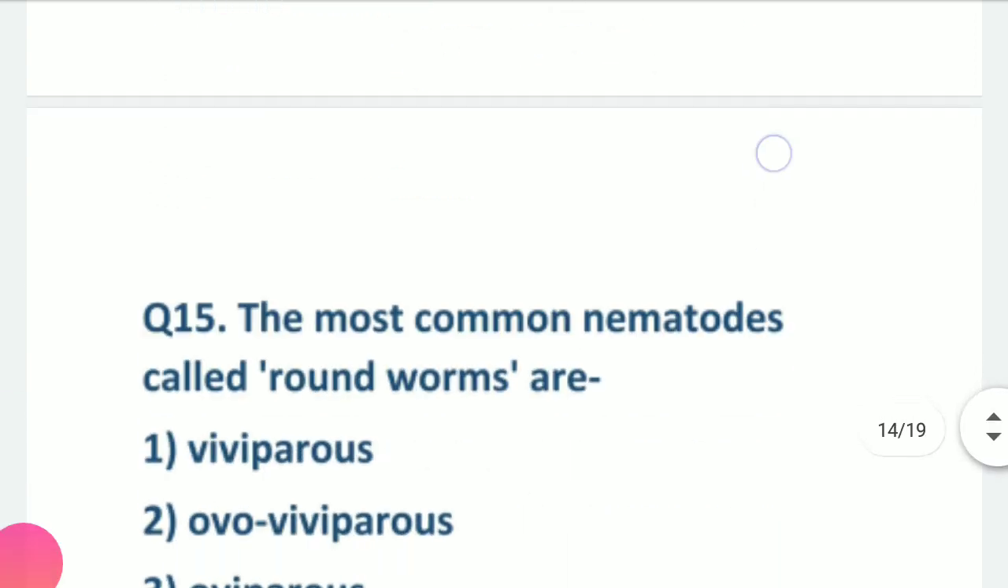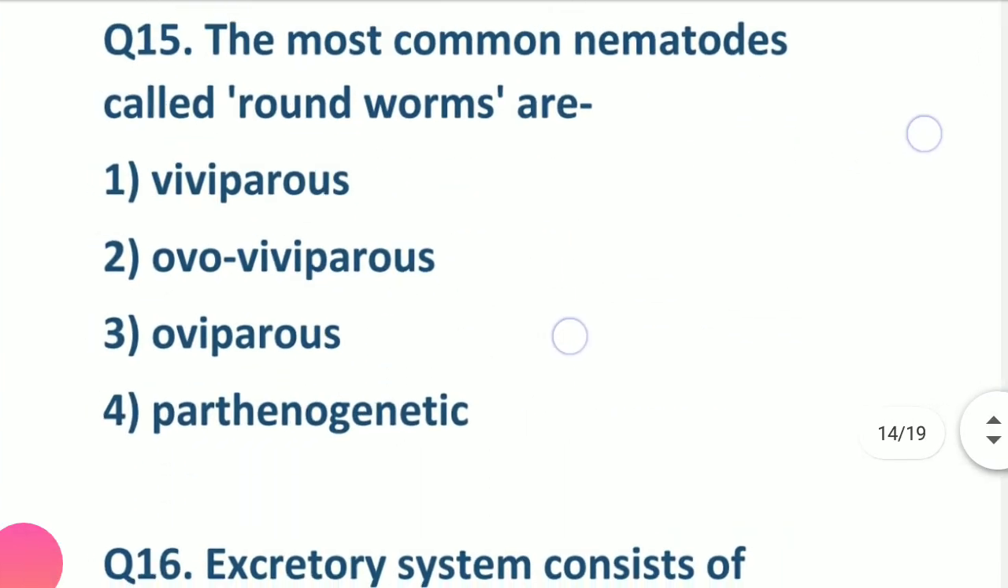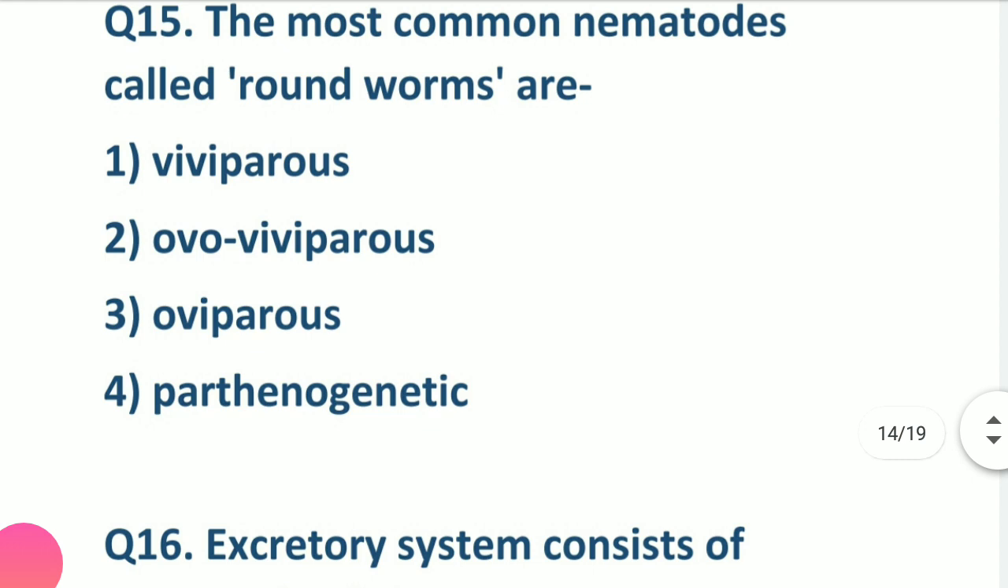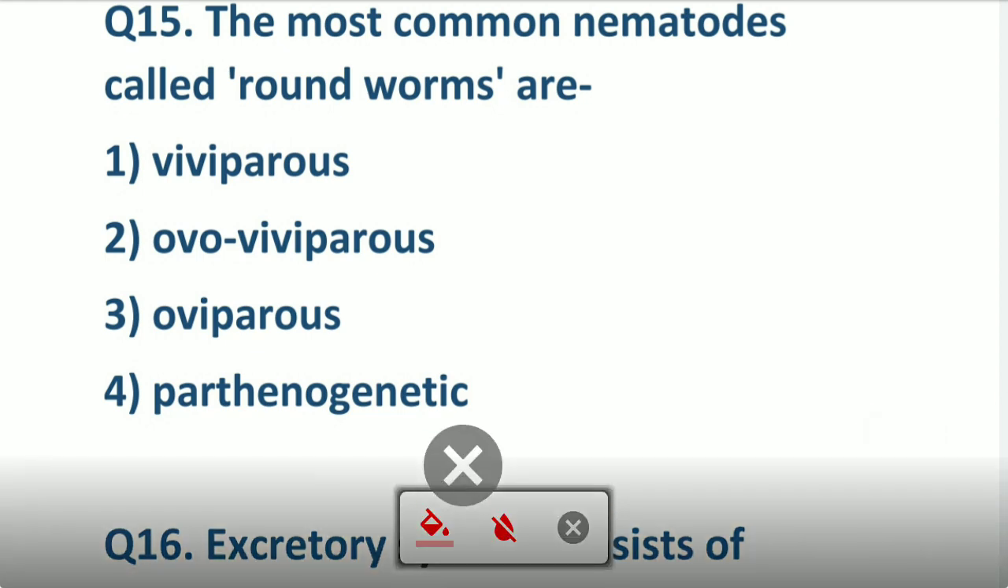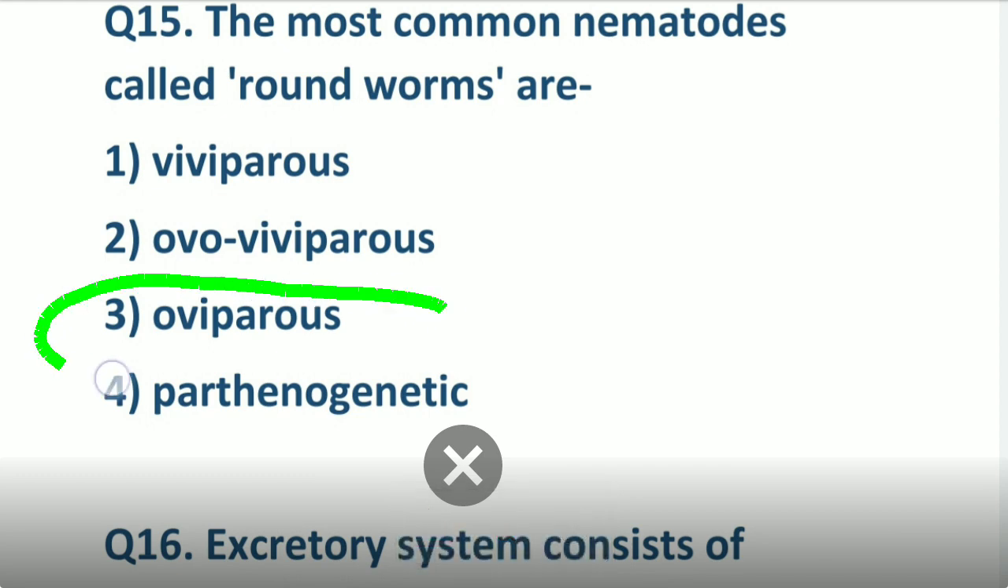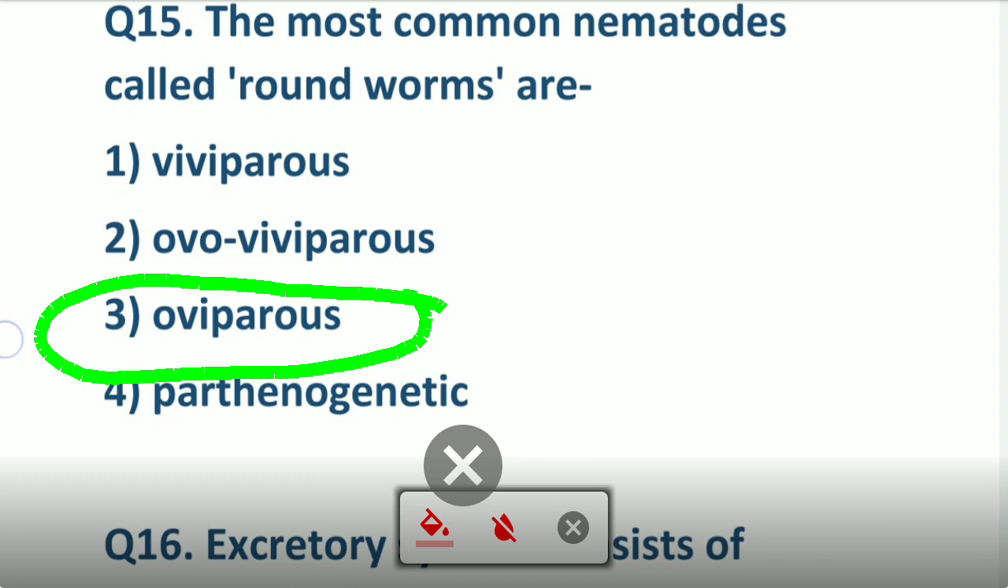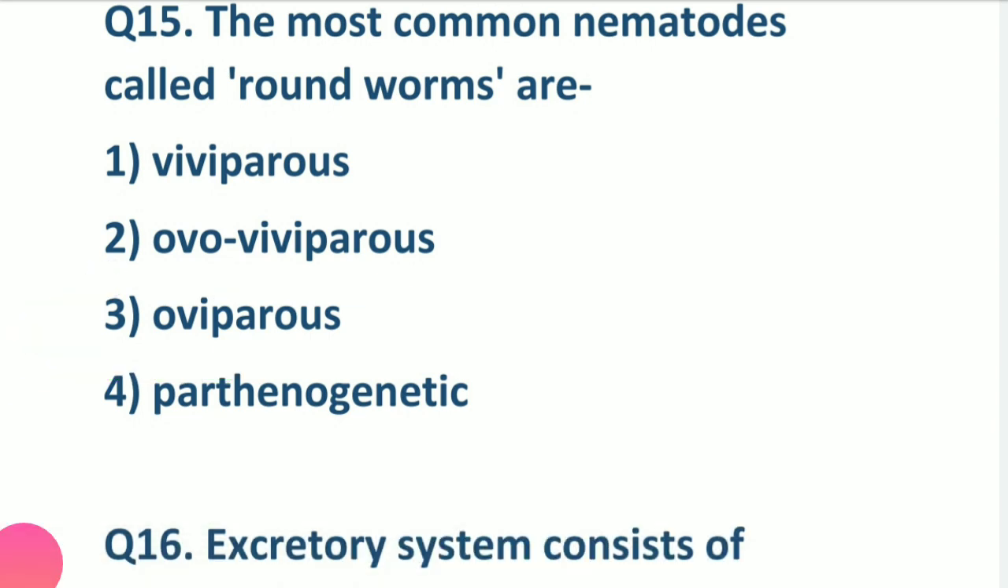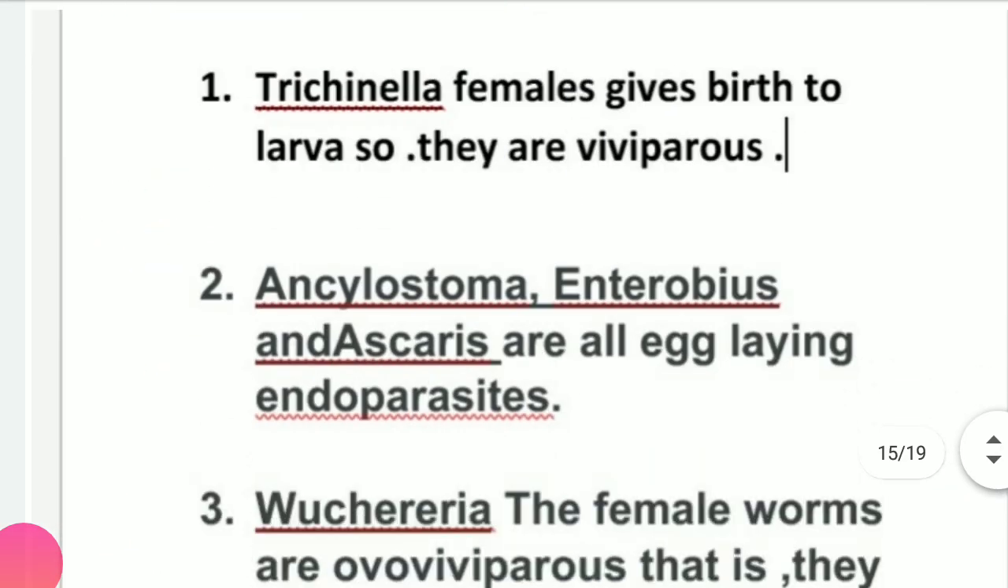Now coming to the next question. The most common nematode called roundworms are, now roundworms are what type of animals? Viviparous, ovoviviparous, oviparous or parthenogenetic. We have studied that in general they are oviparous. Okay, in general they are oviparous. So this will be the correct answer. But here I will tell you some of the exceptions also.